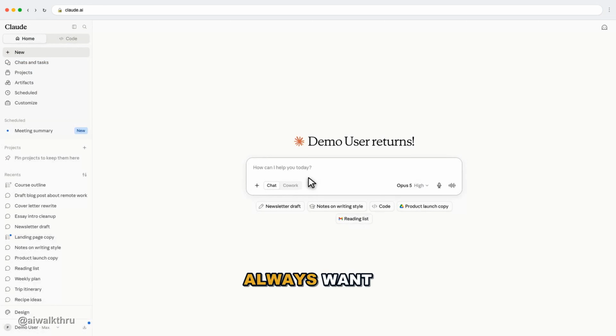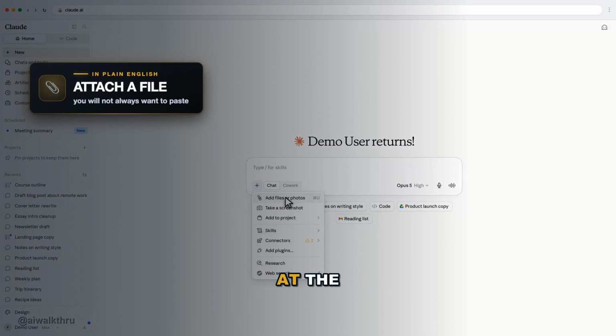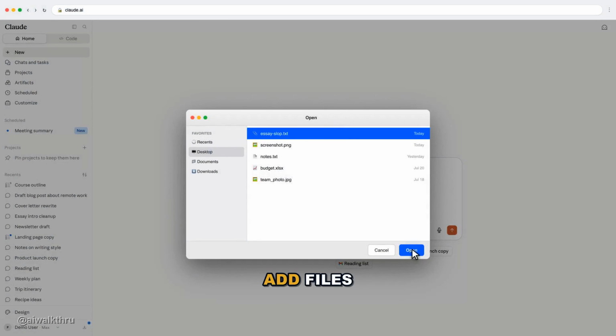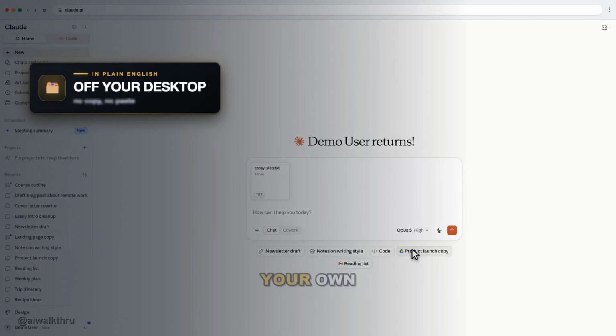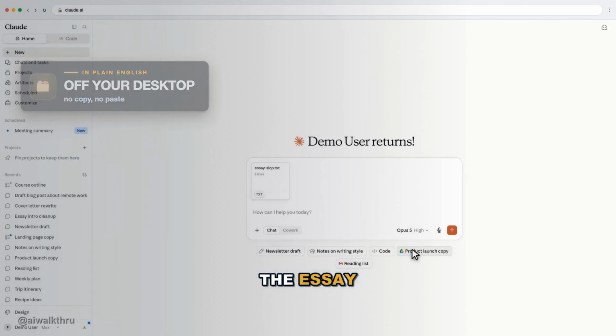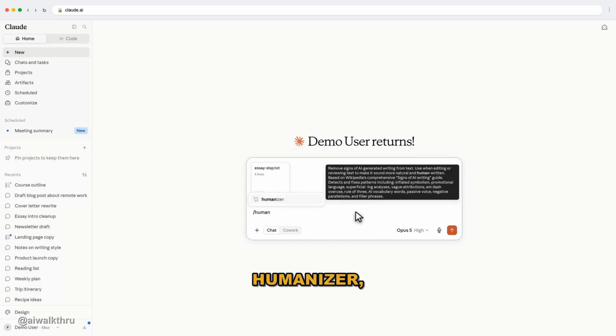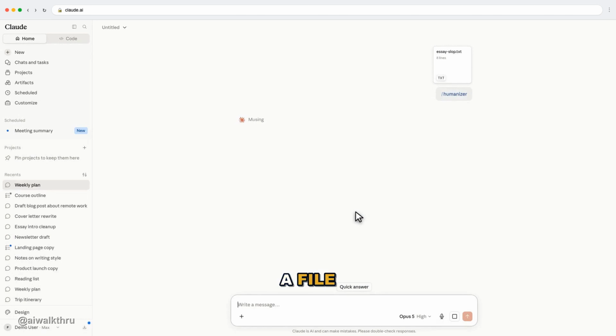Third one, and this time let me show you the other way to get text in, because you will not always want to paste. Click the plus button at the left of the message box. Click that, and the first thing in the menu is add files or photos. That opens your own file picker. I grab the essay off my desktop and it attaches right there in the message. Now /humanizer and send. Same command, a file instead of a paste.